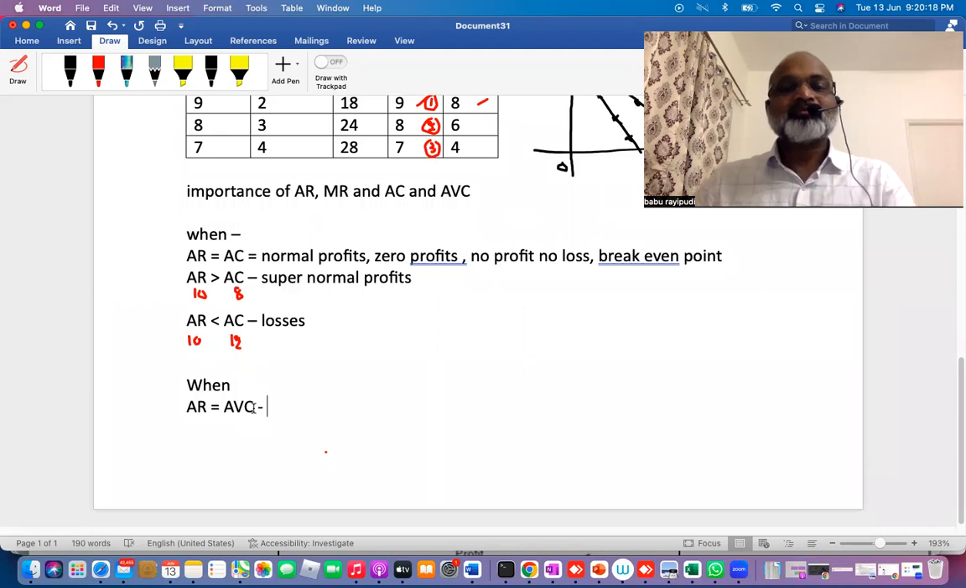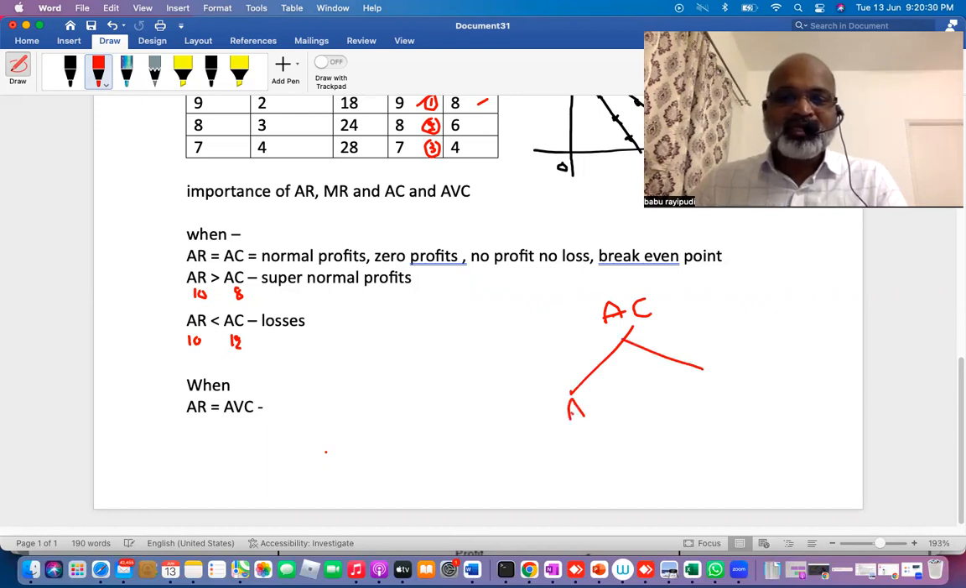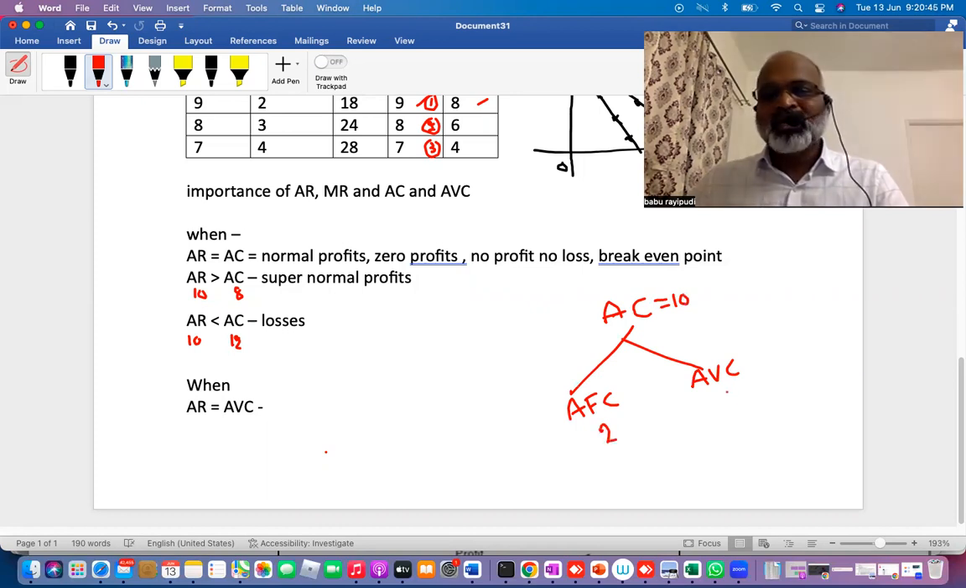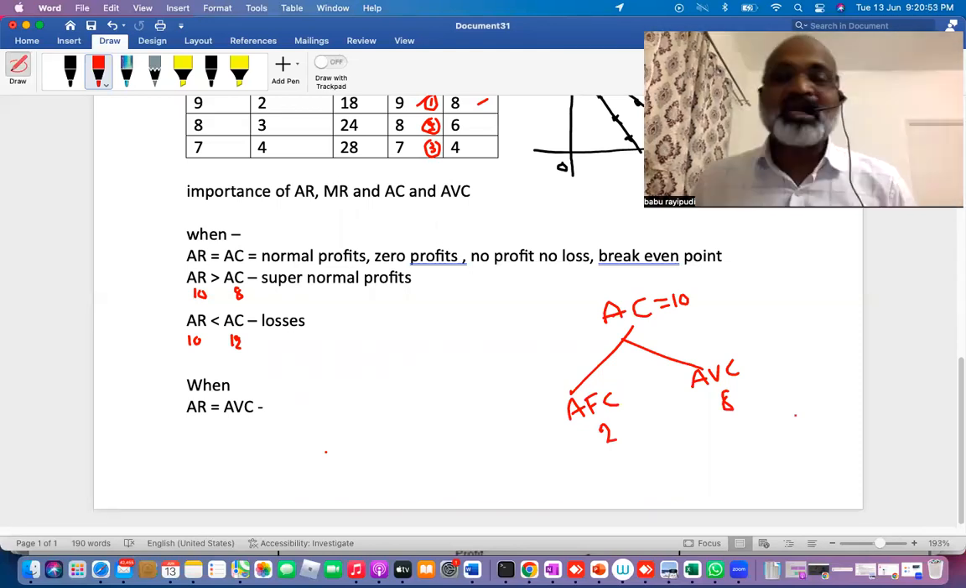Always remember, your average cost will be of two types. One is average fixed cost, which is incurred on permanent employees' rent. And the second one is average variable cost. Let's say my average cost is 10 rupees, my average fixed cost is 2 rupees, and my average variable cost is 8 rupees. So in my total average cost, fixed cost is how much? 2 rupees. Variable cost is how much? 8 rupees.